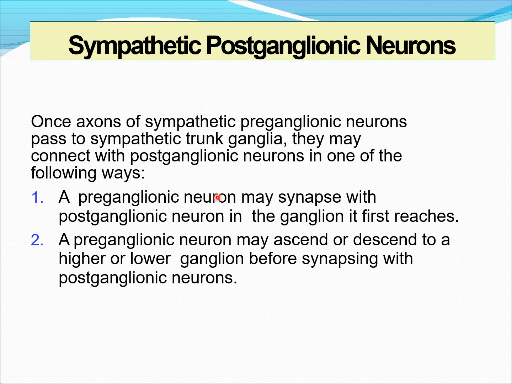The first mechanism is that a preganglionic neuron or fiber may synapse with the postganglionic neuron in the ganglion it first reaches. Second mechanism, a preganglionic neuron may ascend or descend to a higher or lower ganglion before synapsing with the postganglionic neuron.